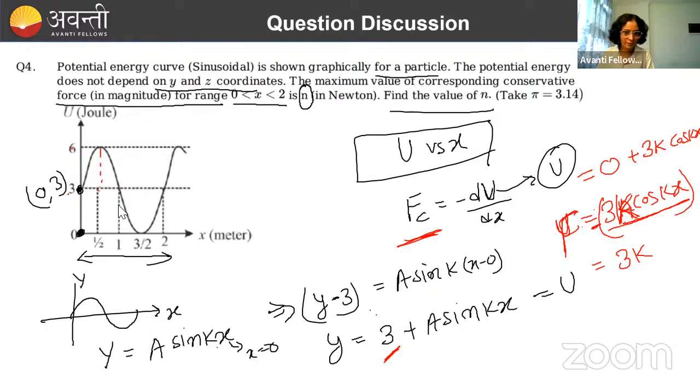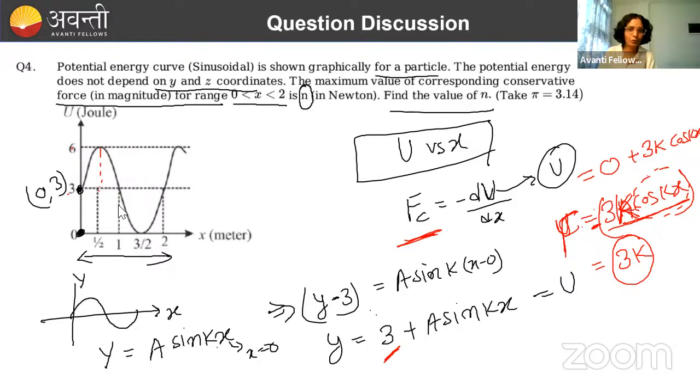Because here is a minus sign. Maximum value of cos kx can be how much? 1. Done. In that case, force will remain negative. We have to maximize it. Let's make it positive. So the value of kx we can take as pi. So cos pi will become minus 1 and the maximum value of force will become 3k.